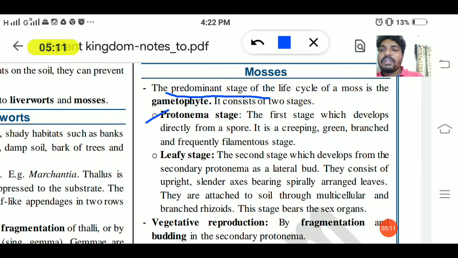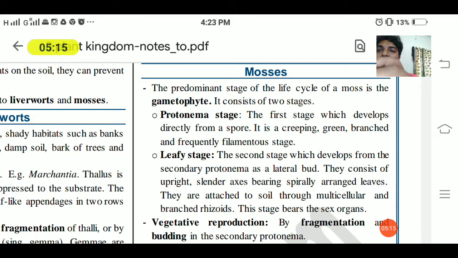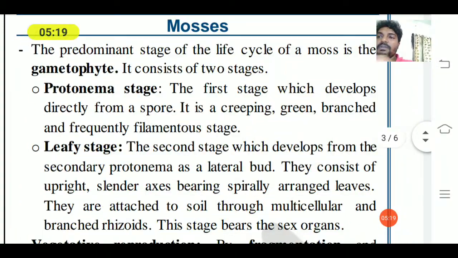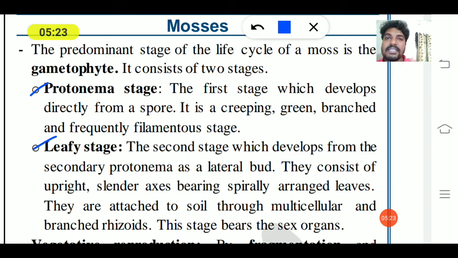ಯಾವುದು ಒಂದು ಪ್ರೋಟೋನಿಮಾ ಸ್ಟೇಜು, ಇನ್ನೊಂದು ಯಾವುದು ಲೀಫಿ ಸ್ಟೇಜ್. So they will be two stages here. One is the protonema stage, another is the leafy stage. Two stages are present there, and both stages occur restricted only in the mosses. Mosses ಅಲ್ಲಿ ಮಾತ್ರ ಇದನ್ನ ಸ್ಟೇಜಸ್ ಕಾಣ್ತಾ ಹೋಗ್ತೀವಿ.